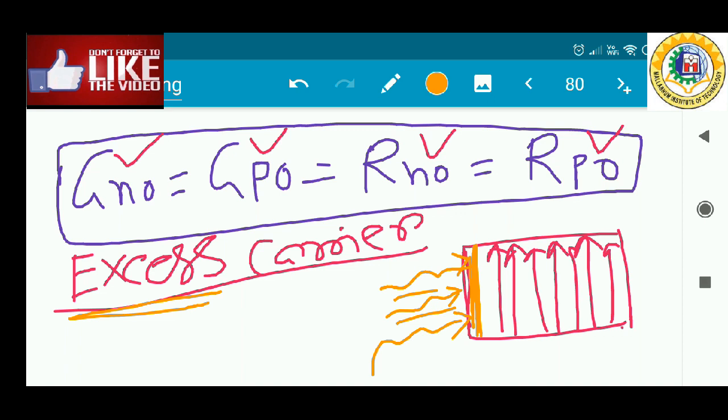So that is called the excess carrier, the excess electrons and the excess holes. These excess electrons or excess holes are generated by the external force at a particular rate, and this is represented by Gn prime. Gn prime is the excess electron generation rate, and Gp prime is called the excess hole generation rate. Now when excess electrons and excess holes are created, the concentration of electrons in the conduction band and holes in the valence band increases above their thermal equilibrium value.